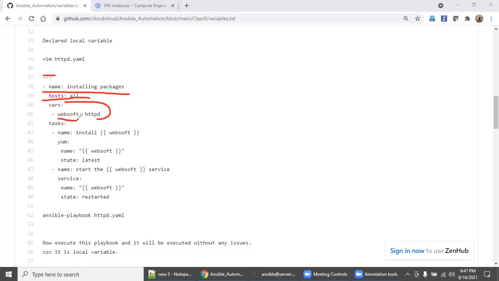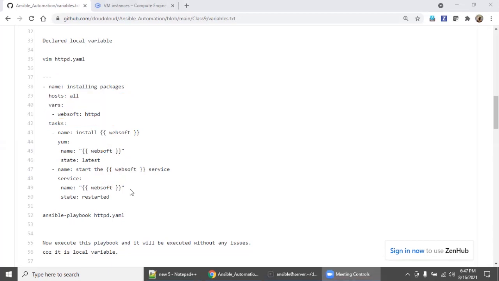You have to declare a meaningful name. Since we are going to install some web-related packages, we call it websoft. The package name is httpd, and when we call the same variable, httpd will be assigned. So we are introducing a new section called variables. This is called a local variable.